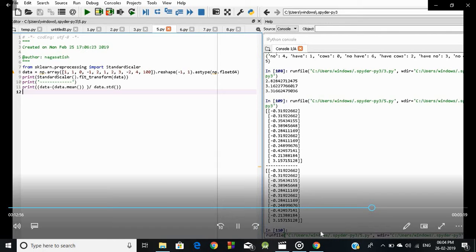Okay, see the code: from sklearn.preprocessing import StandardScaler. Then the data set we have to import.